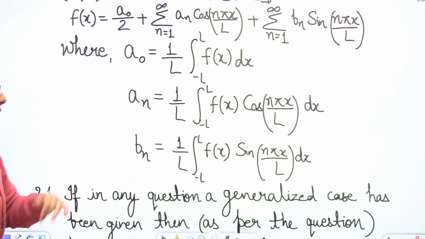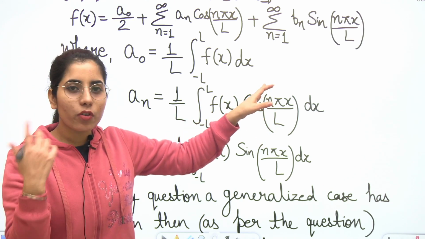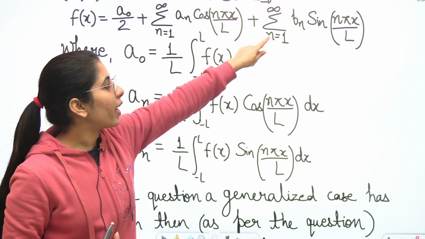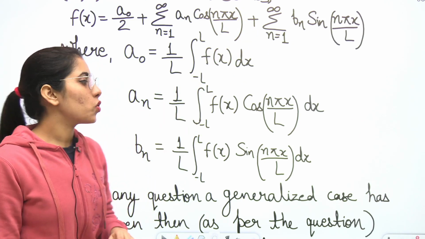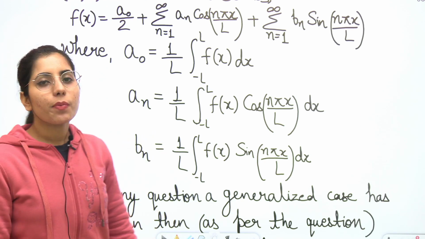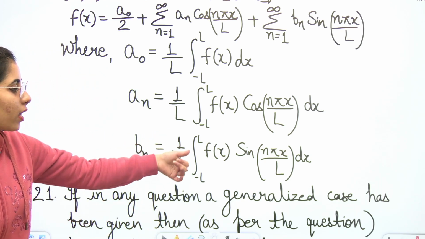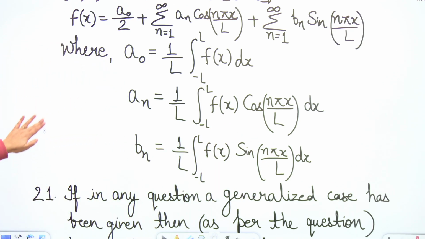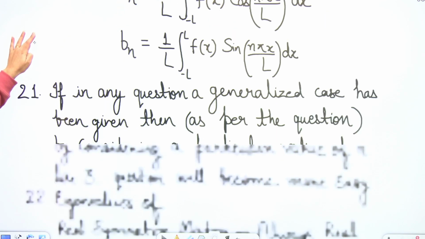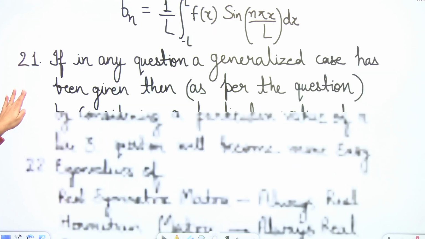Next, you will put the n values later, as mentioned there: n equals 1, 2, 3, 4 and so on till infinity. Then b n is equal to 1 upon l, integration minus l to l, f(x) sin n pi x by l dx. That is what you are going to have. So you will have to prepare these formulas if you want to solve any such related question.